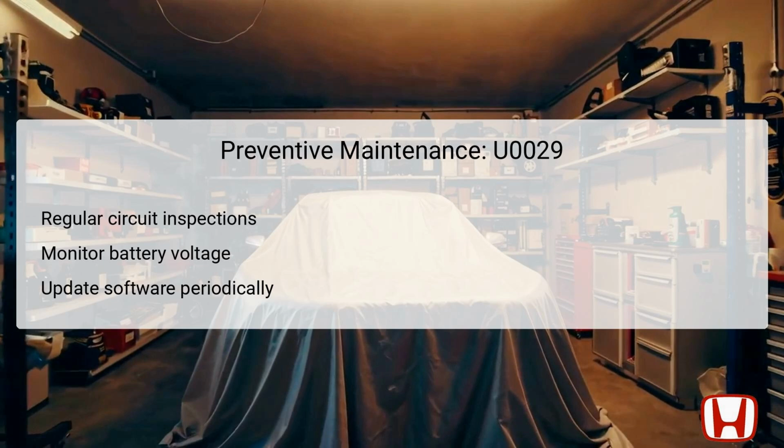Preventive maintenance is key to avoiding recurrences of DTC U0029 and ensuring the long-term performance of your Honda Civic. Regular inspections of the FCAN circuits should be done to identify any signs of wear, corrosion, or damage that could compromise signal integrity. Monitoring the battery voltage regularly is also essential, since a weak battery can result in communication failures that may trigger error codes.